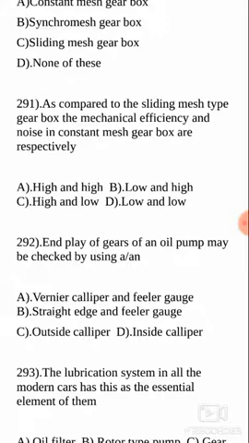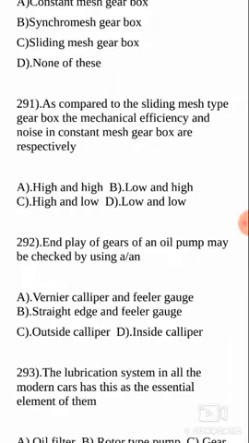Vernier calipers and feeler gauge, straight edge and feeler gauge. So here feeler gauge is common, and now the confusion is between outside calipers or inside calipers. Normally calipers are used for the external diameter of any object, but here the end play of gears of an oil pump is normally checked through straight edge and also feeler gauge.